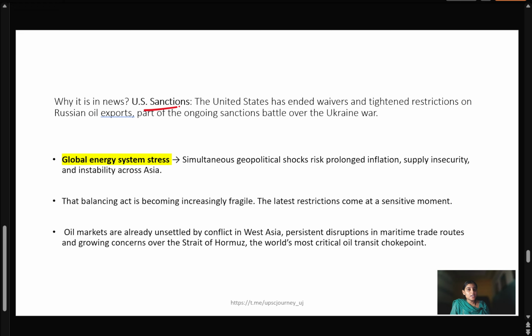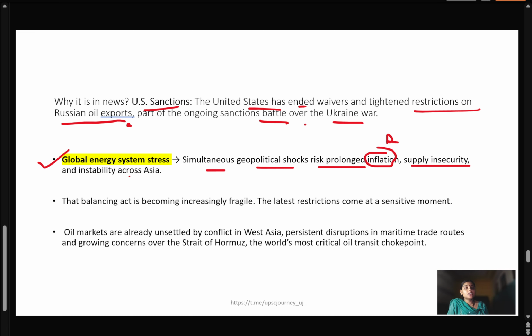So why is it news? Because of US sanctions, the United States has ended waivers and tightened restrictions on Russian oil exports, as part of the ongoing sanctions battle over the Ukraine war. Because of this restriction on Russian oil exports, there is going to be stress on the global energy system. Simultaneously, geopolitical shocks will risk prolonged inflation, because if there are more restrictions on oil exports, there will be more inflation. Then there will be supply insecurity and instability across the Asian region. So these are going to be the consequences of this restriction on Russian oil exports.